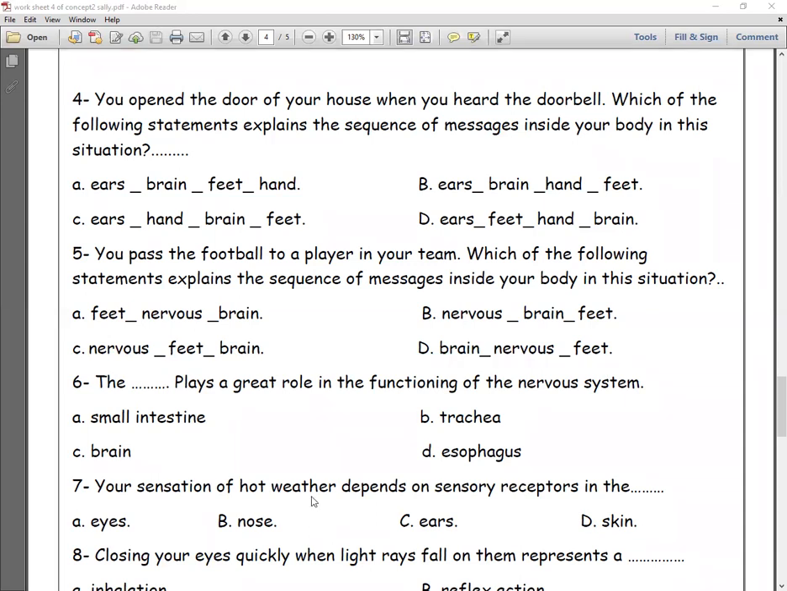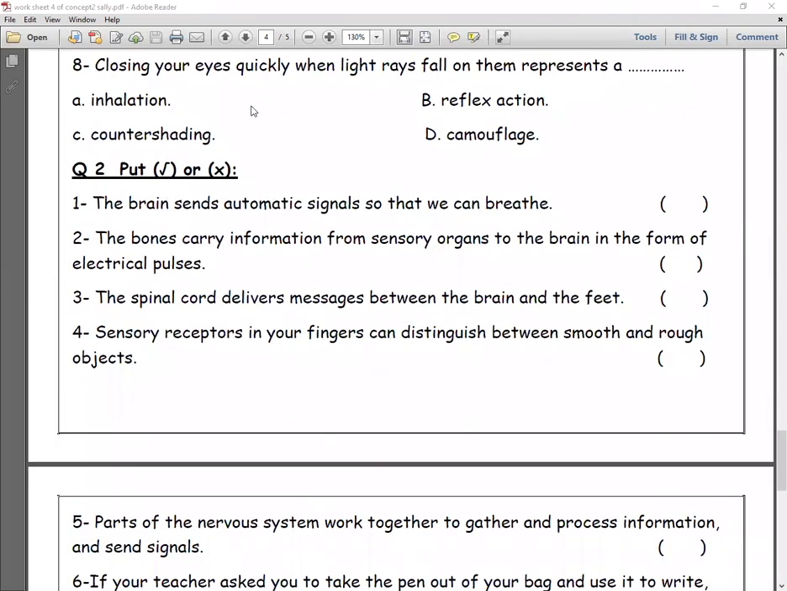Okay, number 8. Closing your eyes quickly when light rays fall on them represents a: inhalation, no; reflex action; counter shedding; camouflage. For sure it will be reflex action, and we said that reflex action means action that doesn't need your thinking to happen. So when anything is near to your eyes, you will close your eyes spontaneously, okay, without thinking.